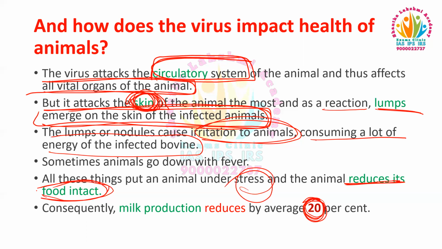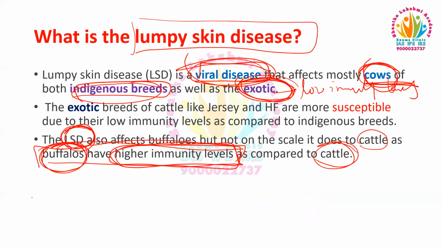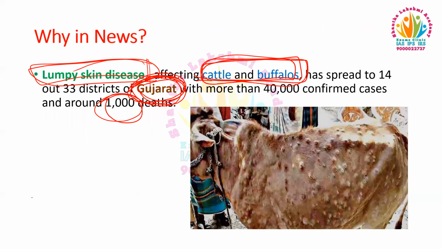So due to these lumps on the skin, the animals feel irritated and consume a lot of energy, and due to that the animals are under stress and reduce their food intake. See here the picture.